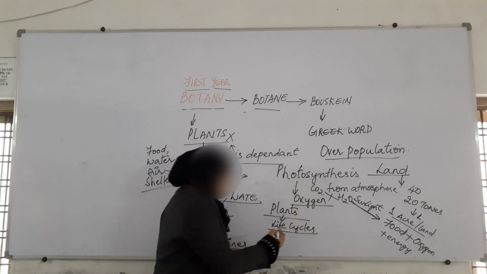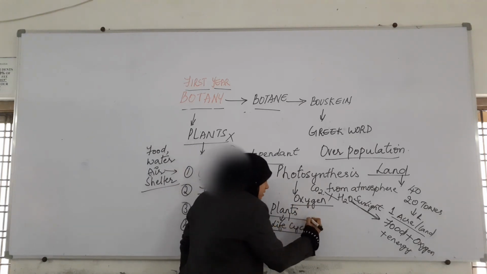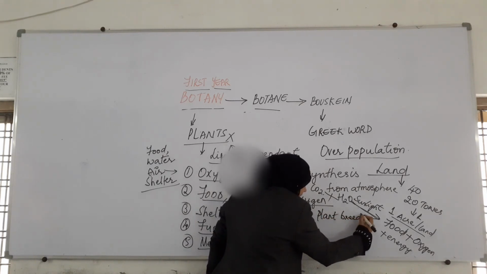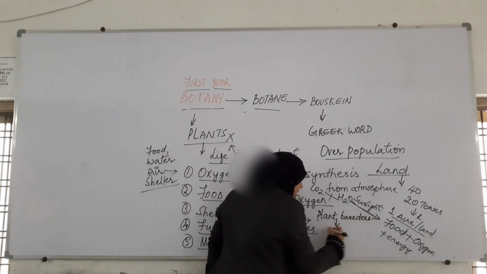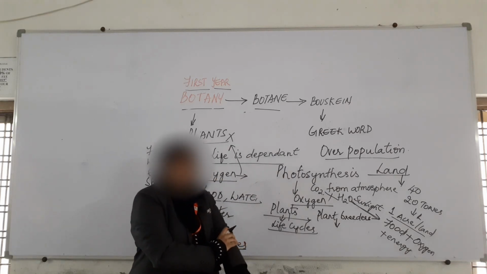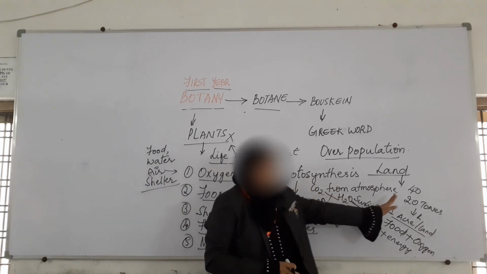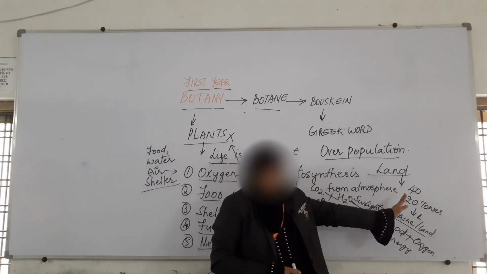So when we study these plants, that is the plant breeders study plants carefully, and they use different techniques. They use different techniques which will enhance the food productivity.